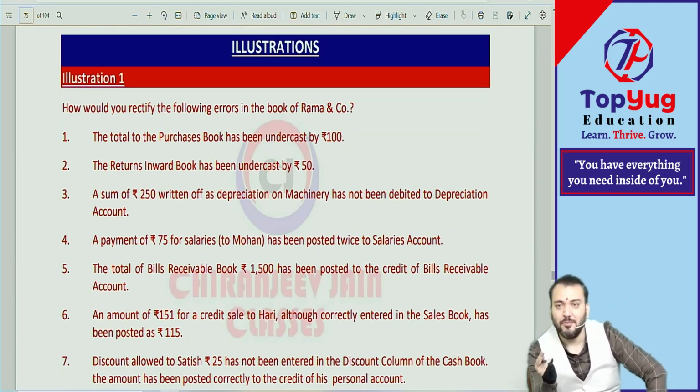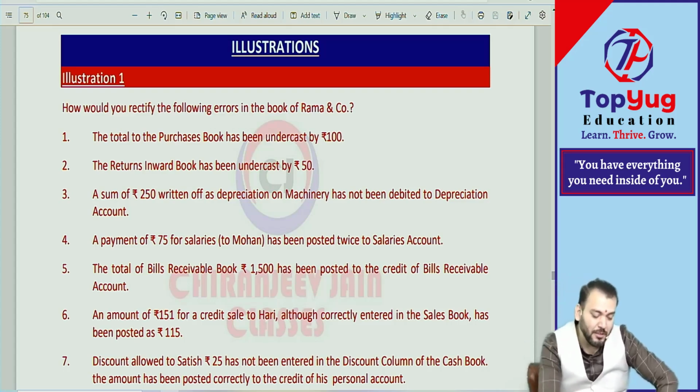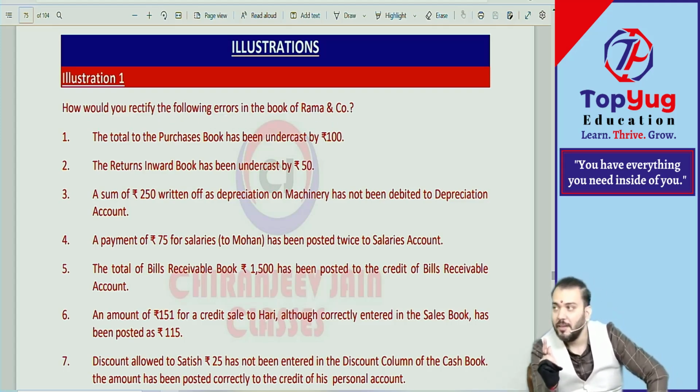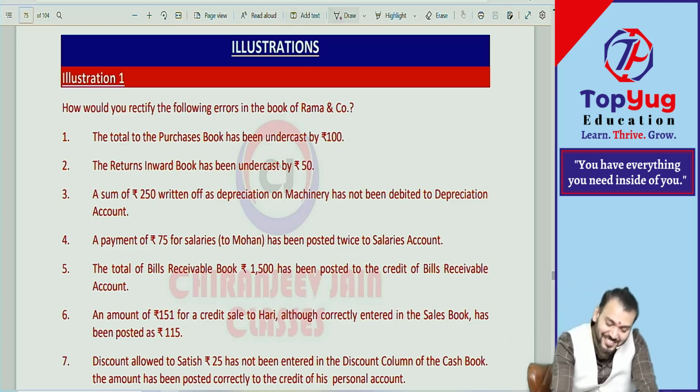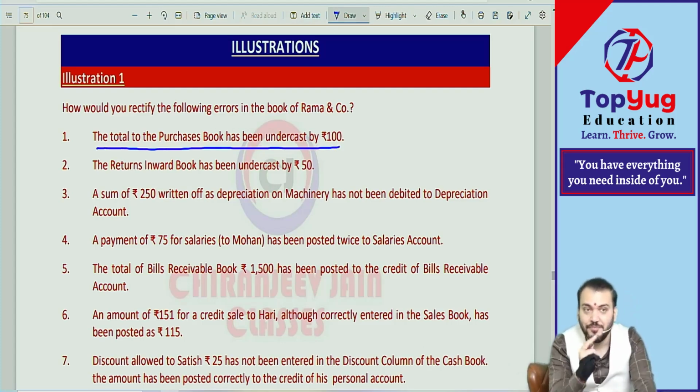So you will identify one-sided or two-sided. For two-sided, you will give a journal entry. For one-sided, I will give a rectification statement. How do you rectify the following error in the books of Ram and Company? Casting error, posting, casting, balancing, all are one-sided. The total of the purchase book has been undercasted by 100.